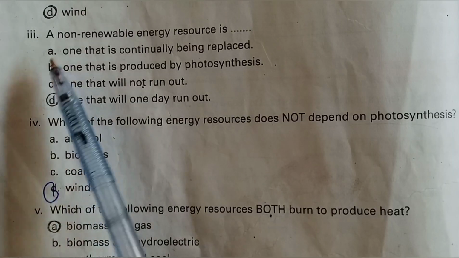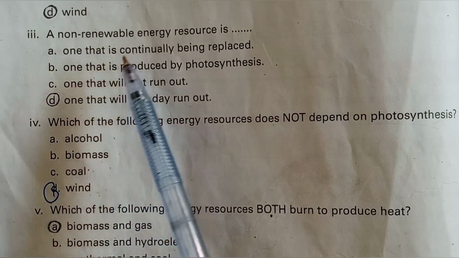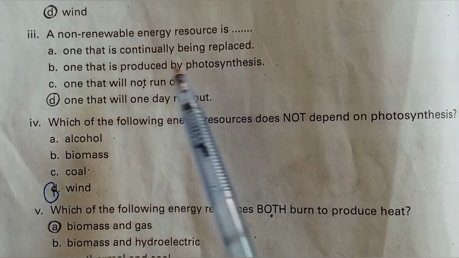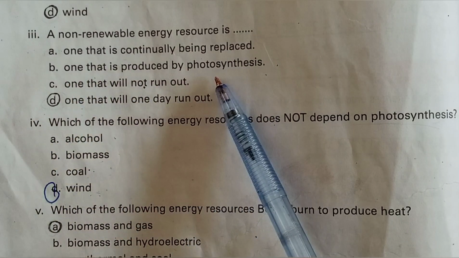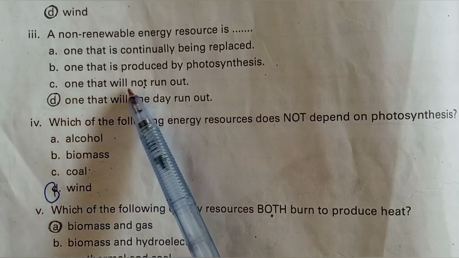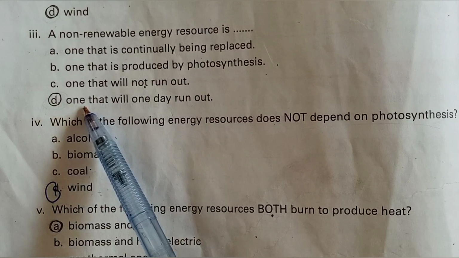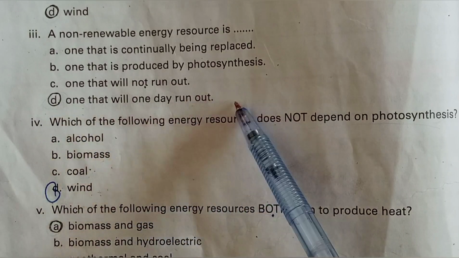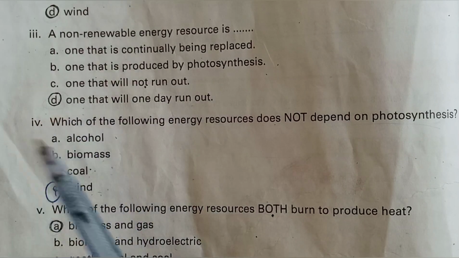The third one is: a non-renewable energy resource is one that is continually being replaced. No. One that is produced by photosynthesis. No. One that will not run out. No. One that will one day run out. Yes, it is the correct option, and mark the answer D.